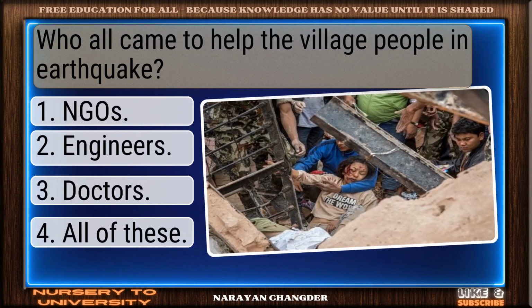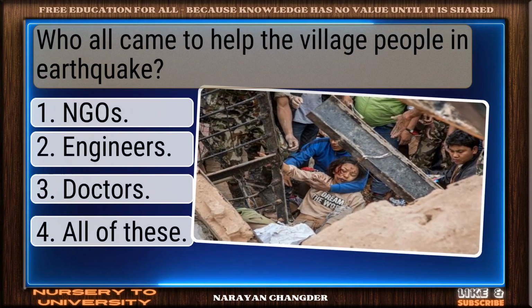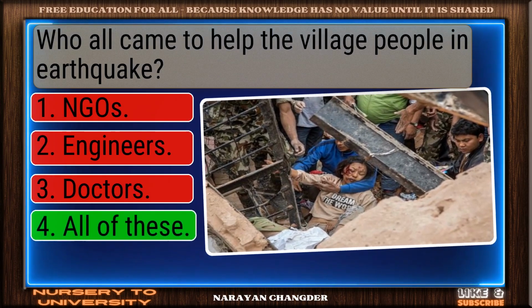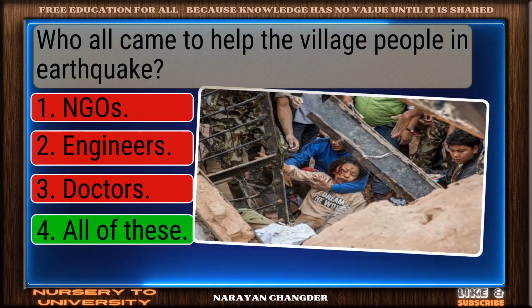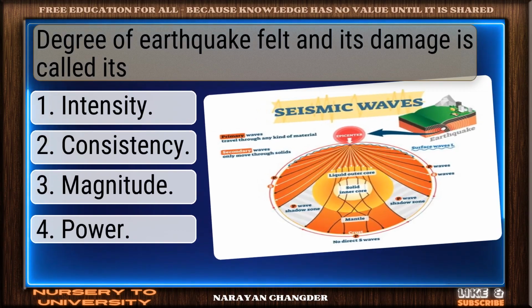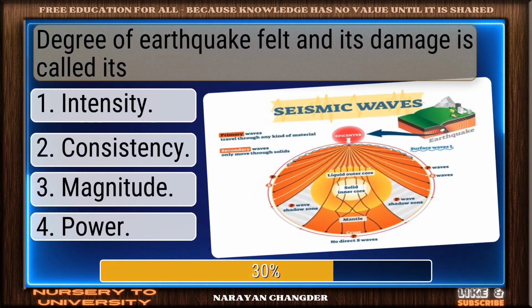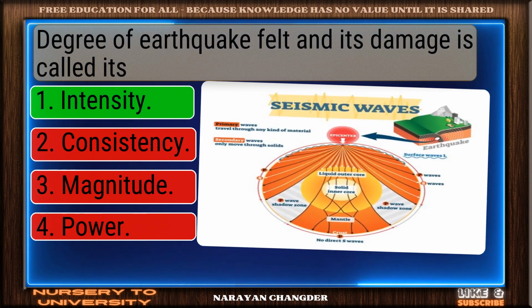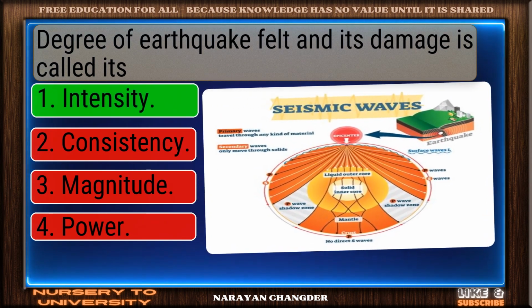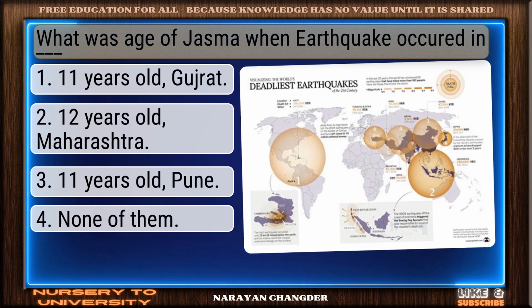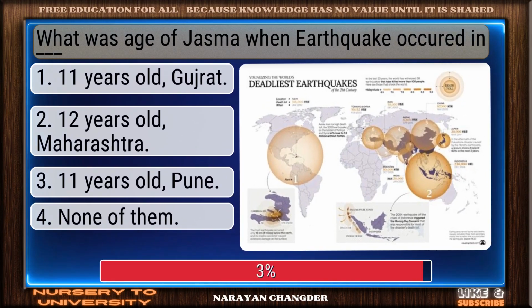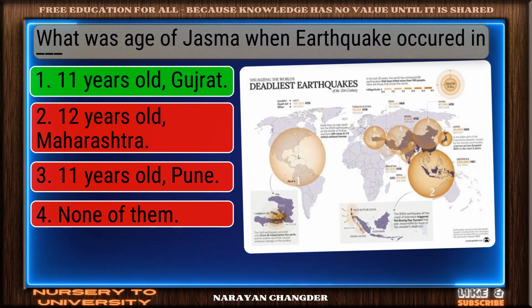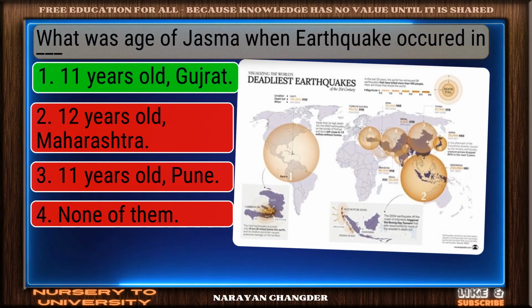Who all came to help the village people in earthquake? Solid response. All of these is a valid choice. Degree of earthquake felt and its damage is called its. Nice work. You chose intensity and it is correct. What was age of Jasma when earthquake occurred in dash? Right choice. 11 years old Gujarat is the best answer.